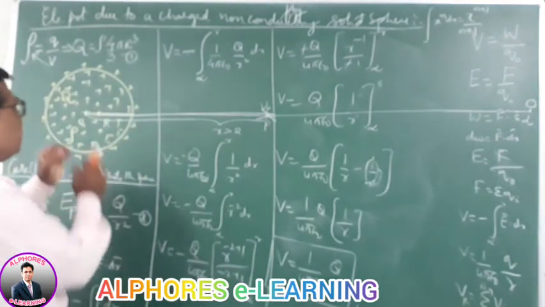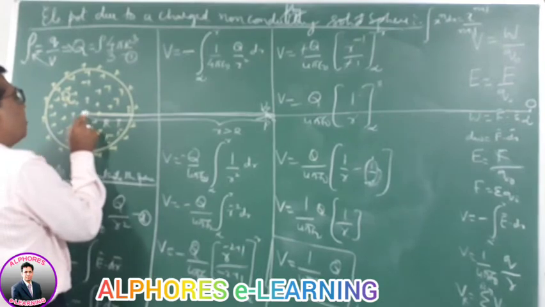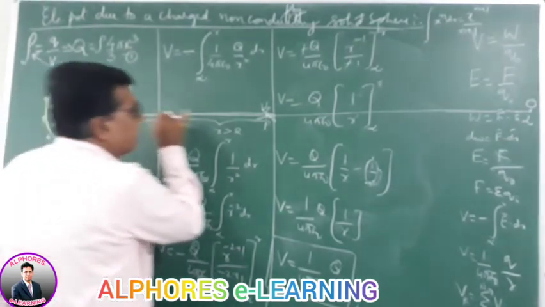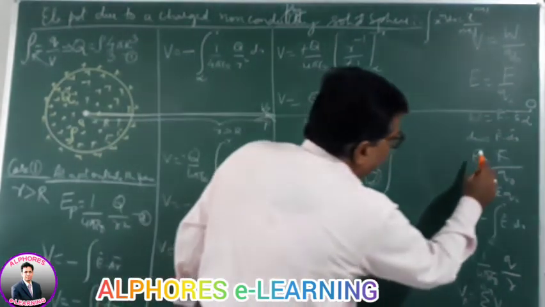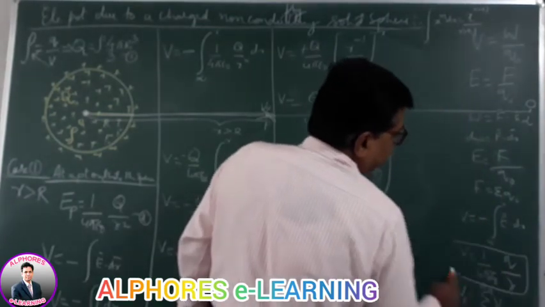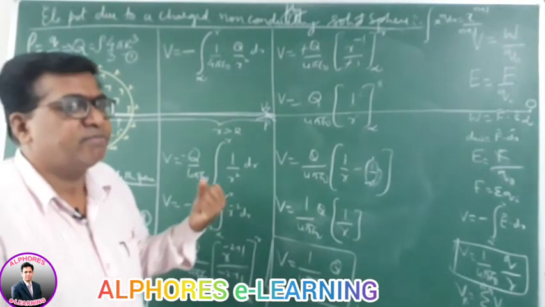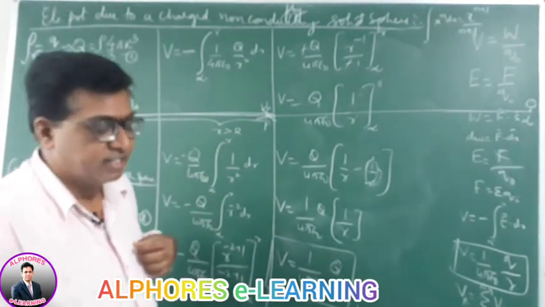It is again the same as the potential as if the charge behaves as a point charge. All the charge is concentrated at the center, so it is the potential due to a point charge. We have already defined the formula for the potential due to a point charge, 1 by 4 pi epsilon q by r. It behaves as if all the charge is concentrated at the center.